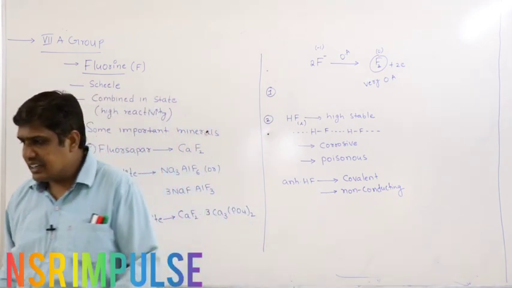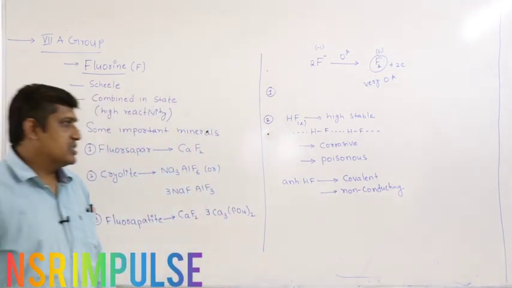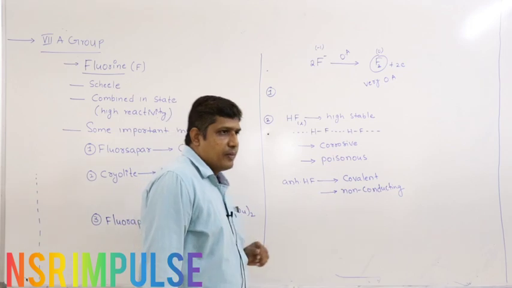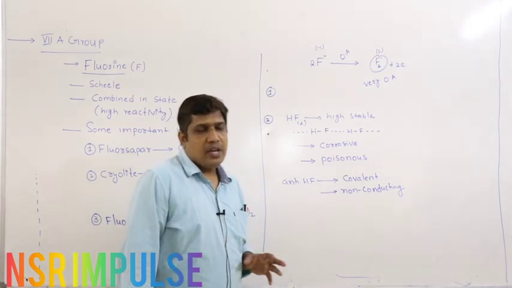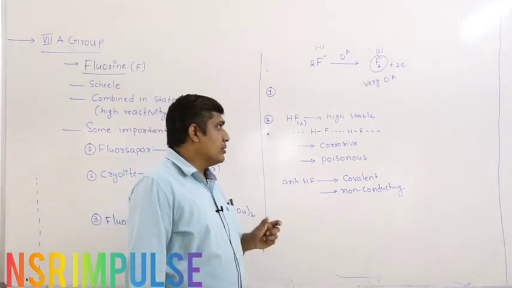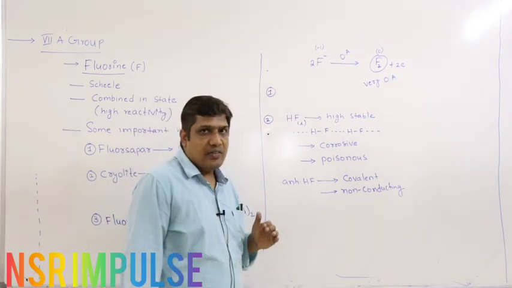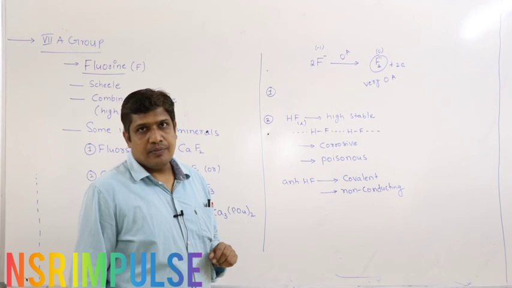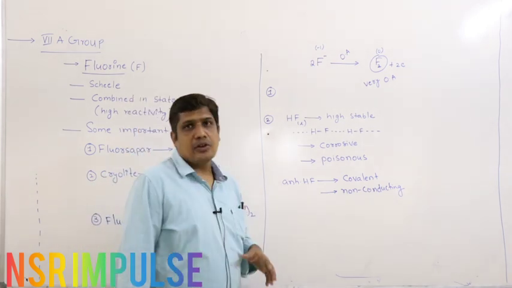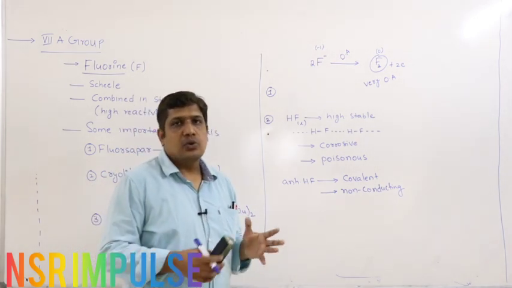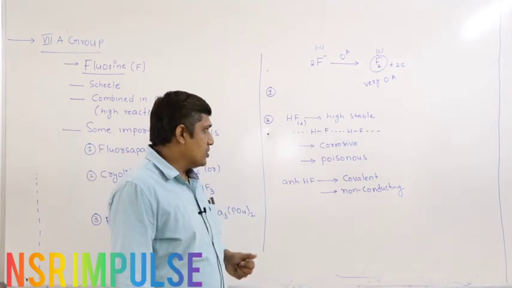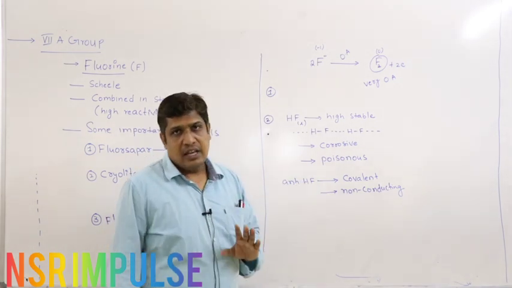It is non-conducting in nature. That means it does not allow the passage of electricity. So once again, if you try to prepare or isolate fluorine by taking liquid HF, the problems associated with liquid HF are: it itself is highly stable, the second is it is highly corrosive, so you cannot just store it in a vessel and do the reactions continuously, and it is poisonous in nature.